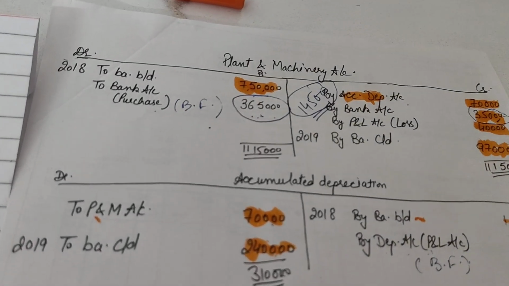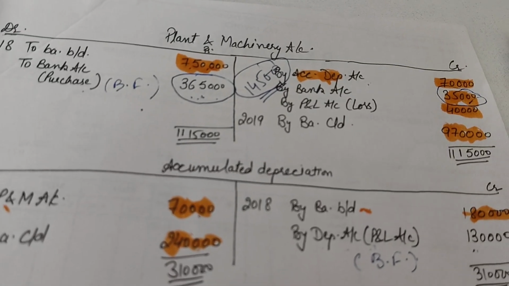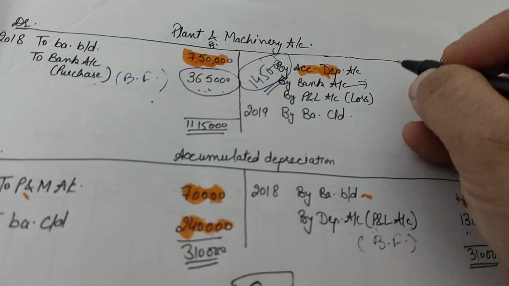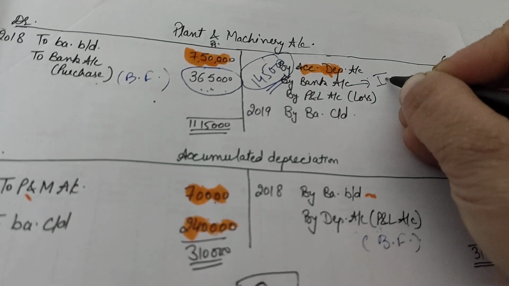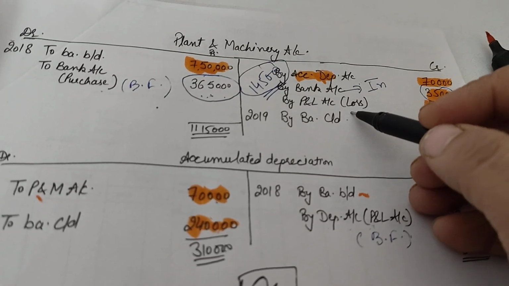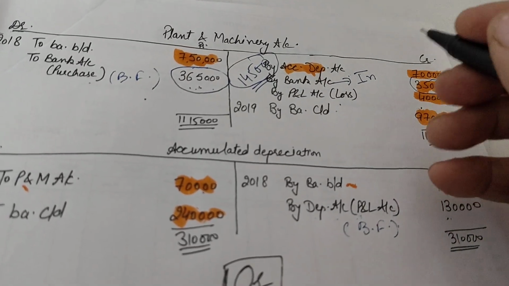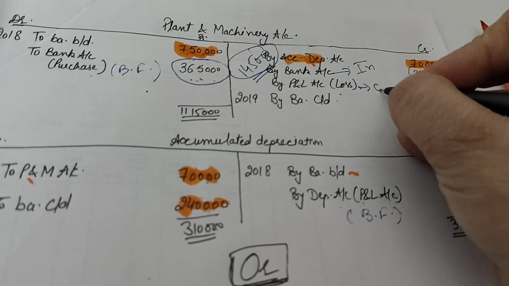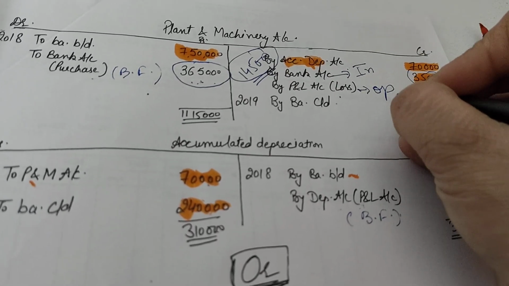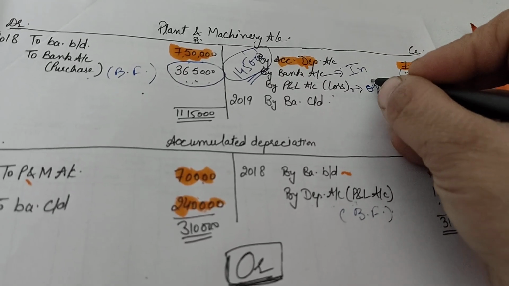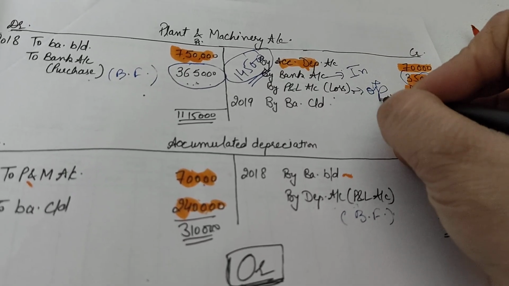This would be taken again to which activities? Investing activities. This would also go to the investing activities. The next is one value, in the profit and loss account, for the loss on the sale of the asset. This will go to which activity? Operating activity, because it's a loss on the sale, so it will be added in your operating activities.